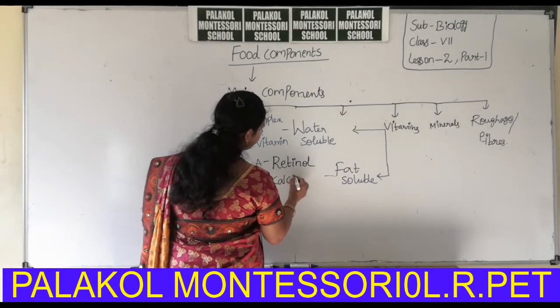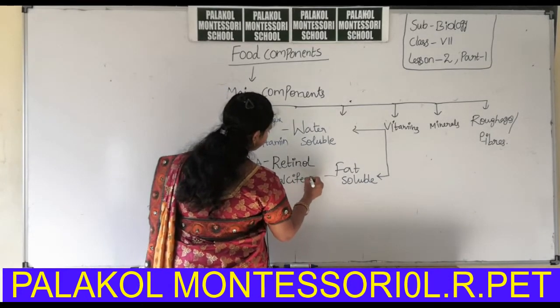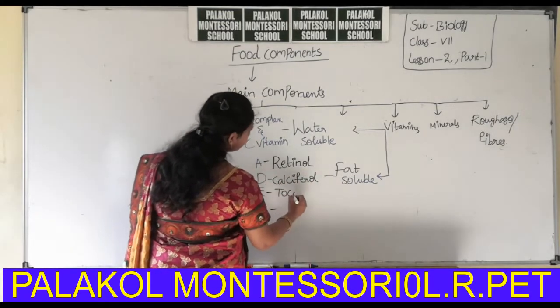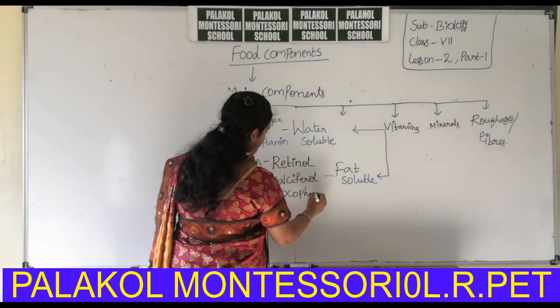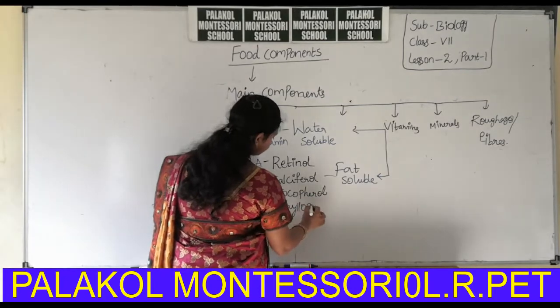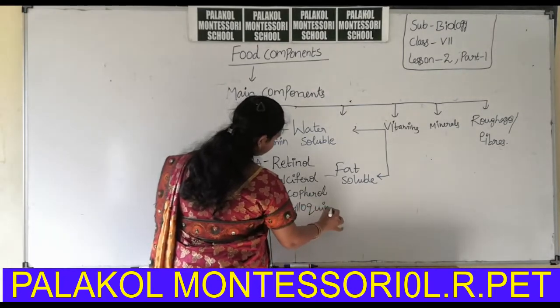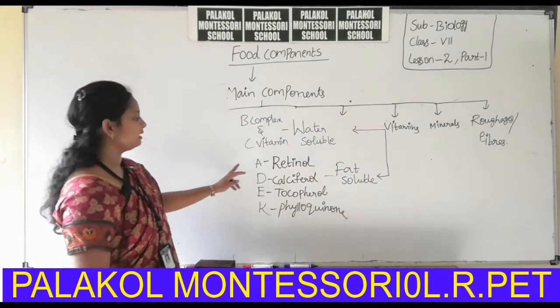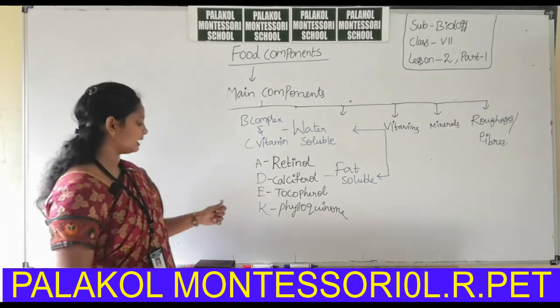Vitamin D is calciferol. Vitamin E is tocopherol. Vitamin K is phylloquinone. These are the chemical names for the fat soluble vitamins A, D, E and K.